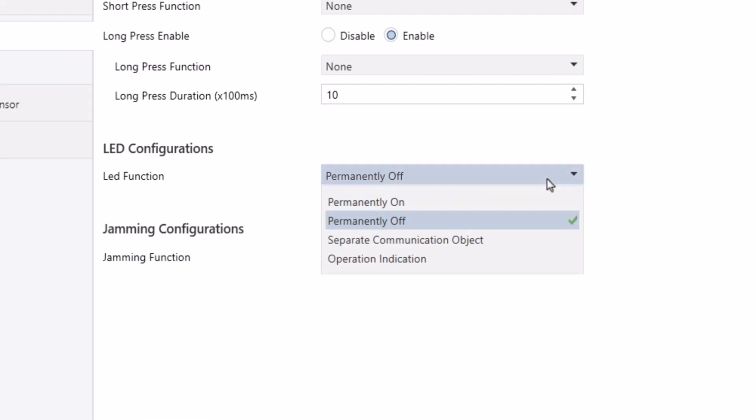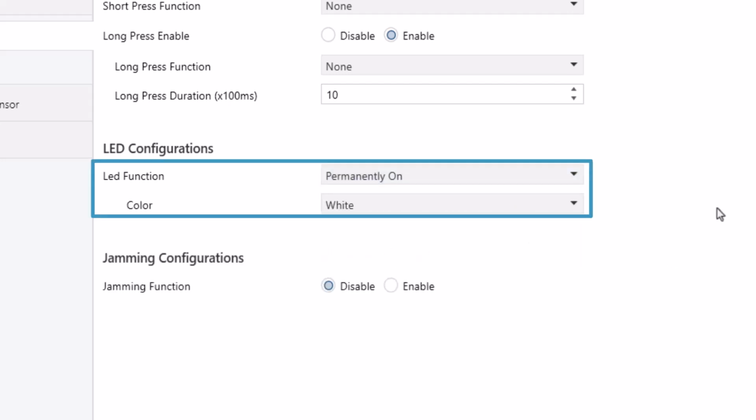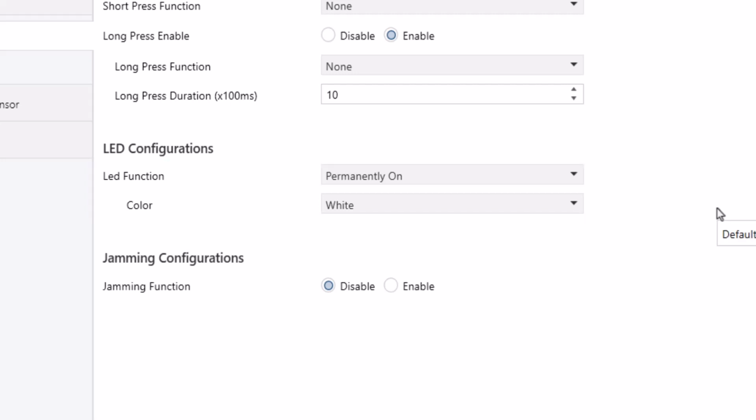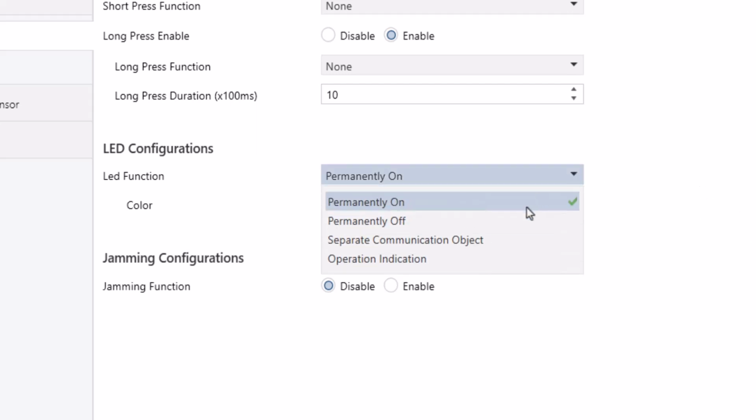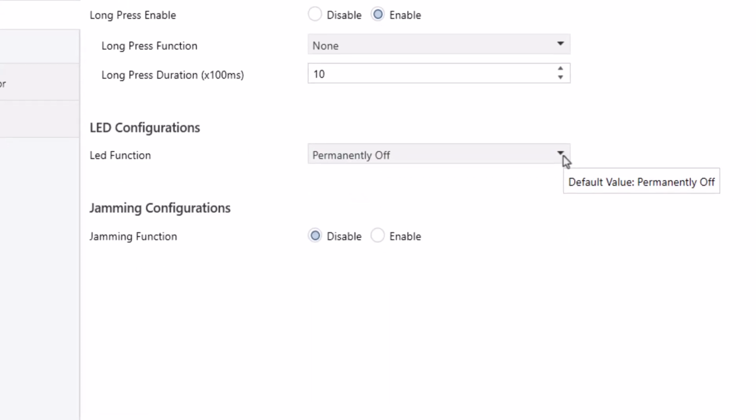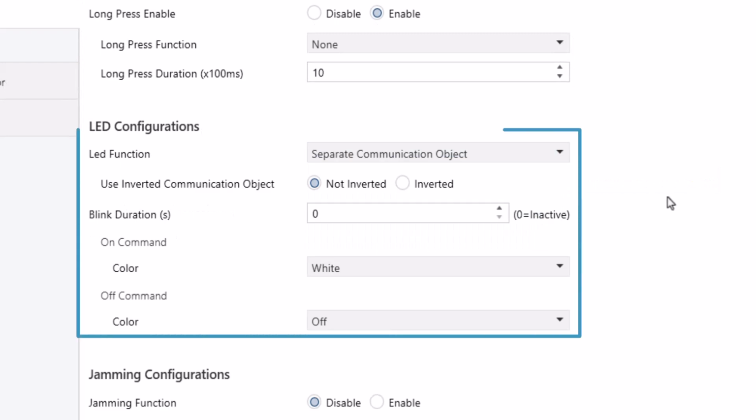LED function parameters: permanently on, permanently off, separate communication object, and operation indication. If selected permanently on, LED is always on for selected color: red, green, blue, cyan, magenta, white, amber. If selected permanently off, LED is always off. If selected separate communication object, LED color will change according to value received by LED status object.